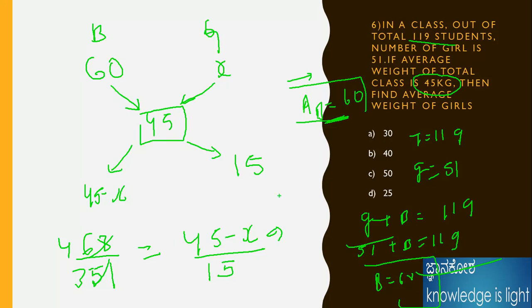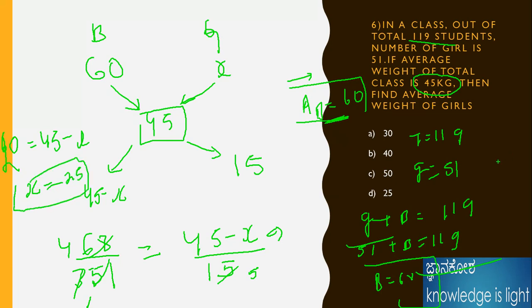17 times 3, 17 times 4 is 68, 15 times 4 is 60, okay, I will take it here only for better clarity. 3 times 5, then it should be converted as 5 times 4, 20, is equal to 45 minus x. 45 minus 20 is 25. If x is minus 25, minus cancels, therefore 25 is the answer for this question. Therefore the average weight of the girls is 25.